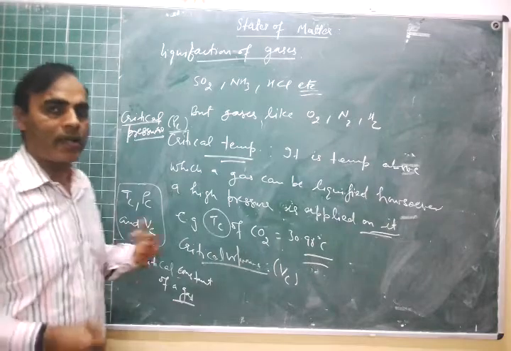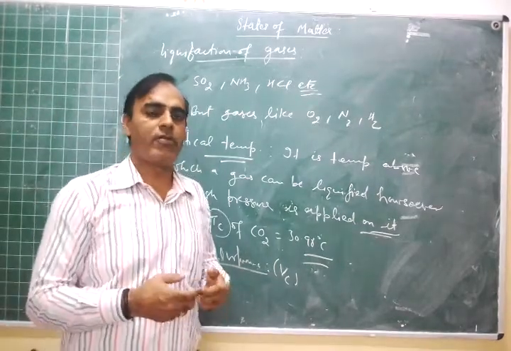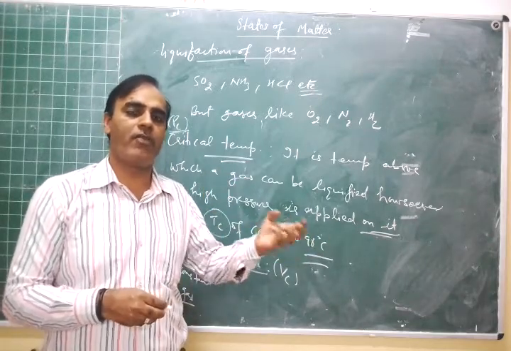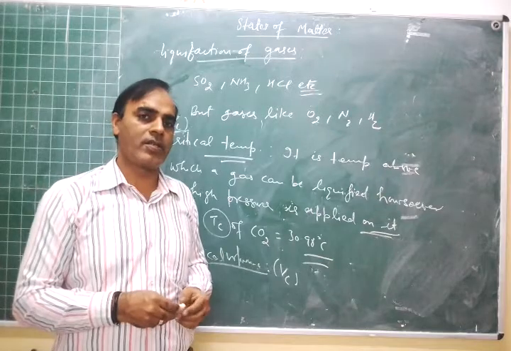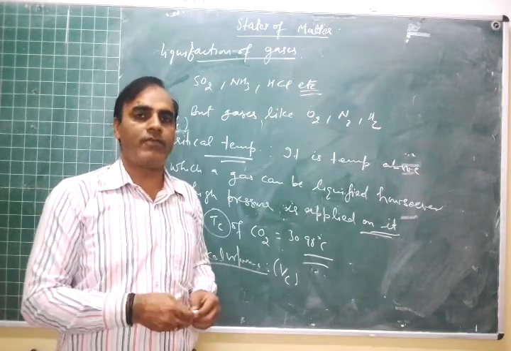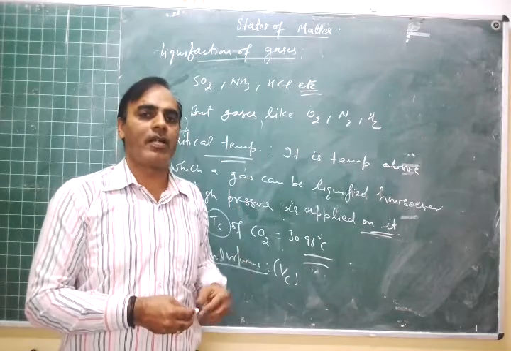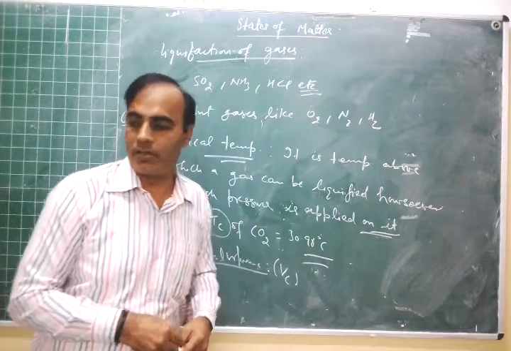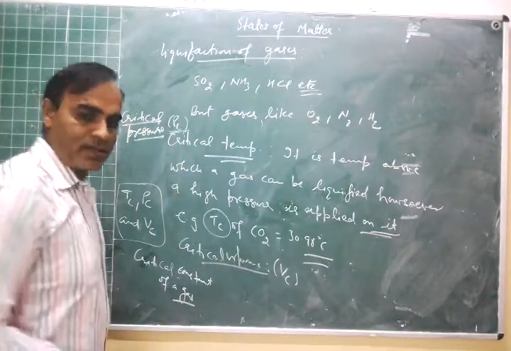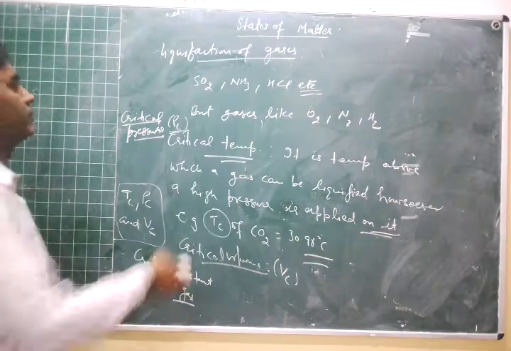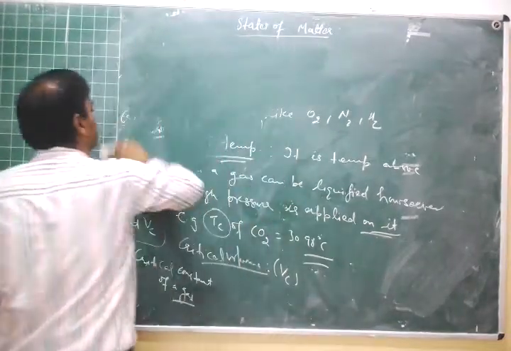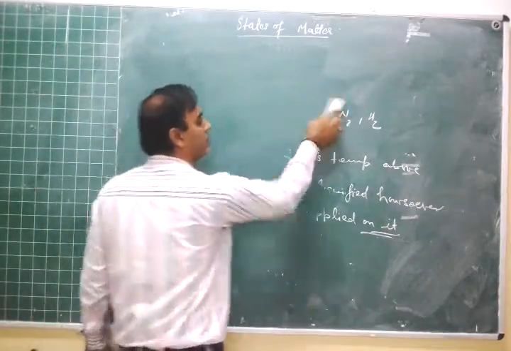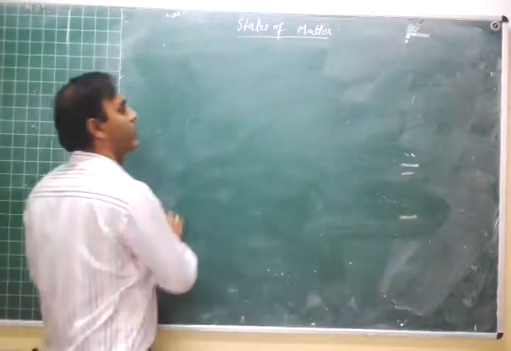Now we will discuss Andrews experiment. Andrews was a scientist, and he studied the effect of pressure on the volume of CO2 gas at different temperatures, and then he showed the graph. We will discuss that graph and see the effect of pressure on the volume of CO2 gas at different temperatures, right?